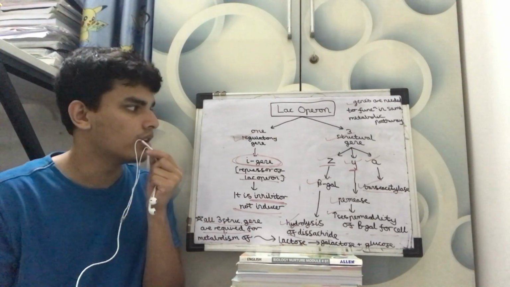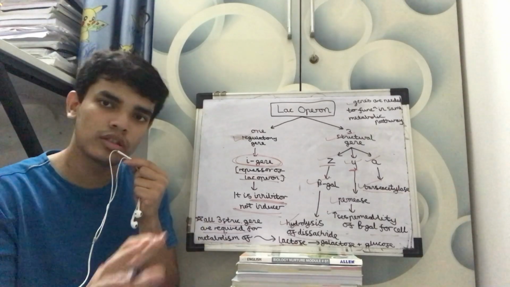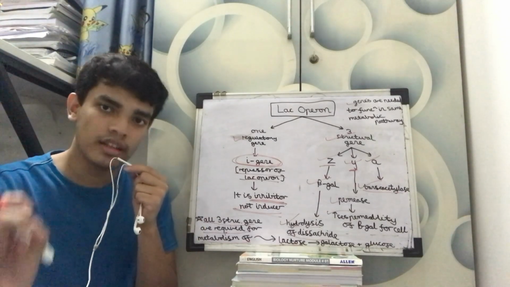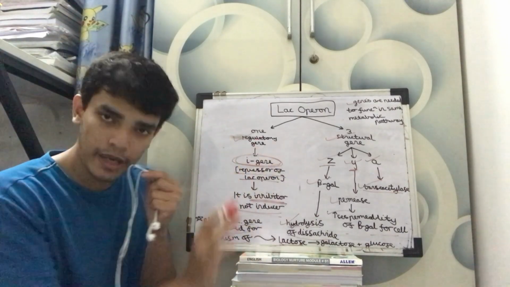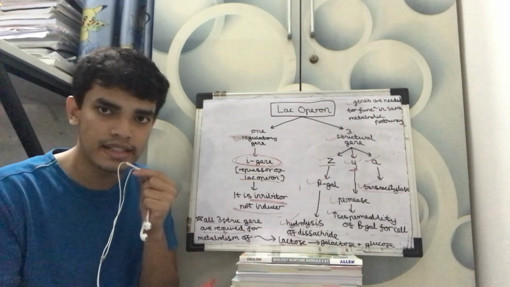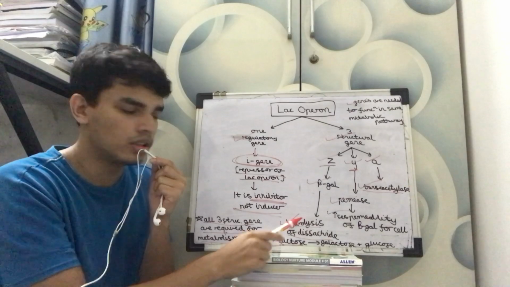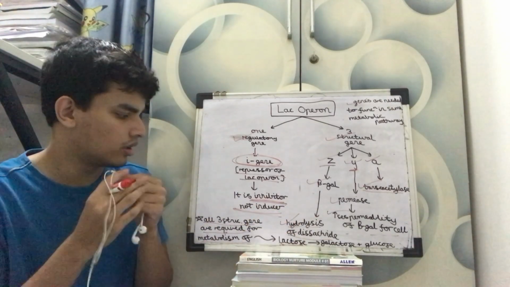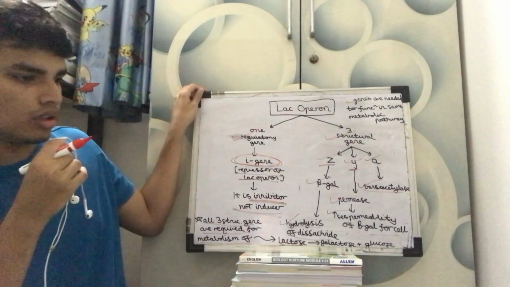A statement can come that only the Z gene is involved, that the Z gene is the only gene which is involved in the metabolism of lactose. Now it is completely wrong. As you can see, the main metabolism of lactose is done by the Z gene, but the Y gene and A gene also help it. We saw here, right? It increases the permeability. So all three are required for the metabolism of lactose. Okay, so now we will get into another slide.